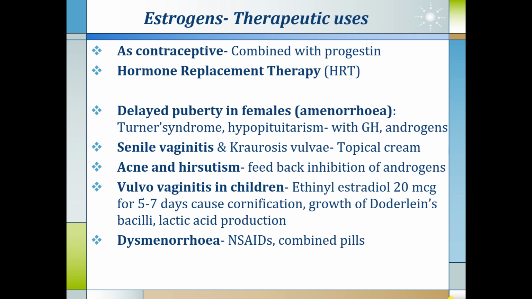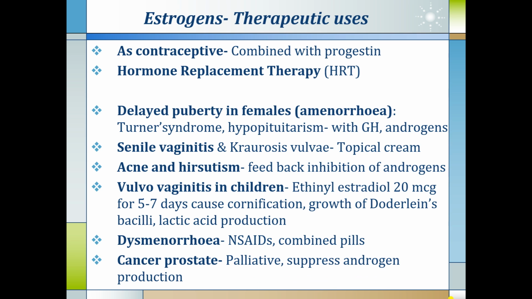It can be used for the treatment of dysmenorrhea where NSAIDs are the drug of first choice, but if it is not controlled, then one can start combined oral contraceptive pills. In cancer prostate, it is given as palliative therapy where it suppresses androgen production.